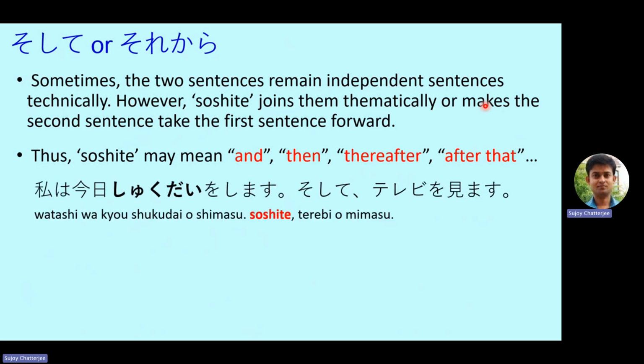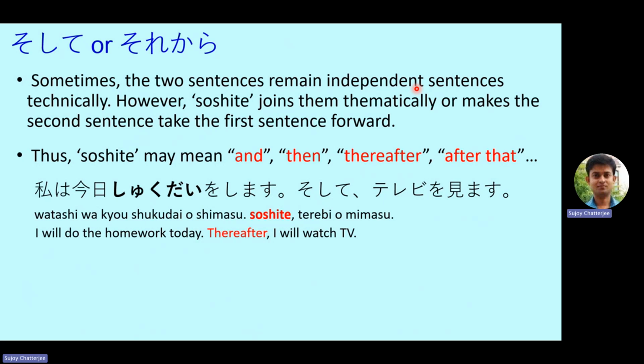So for example, watashi wa kyo shukudai o shimasu. Soshite terebi o mimasu. So see, here the sentences are totally independent. So if we look at the English translation, I will do the homework today. Watashi wa kyo shukudai o shimasu. Shukudai is homework. I will do the homework today. The sentence ends here. Thereafter or after that, I will watch TV.